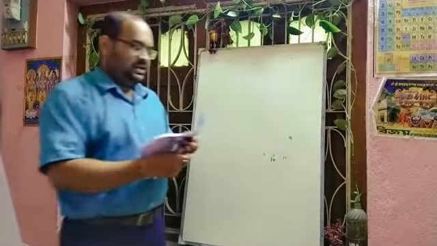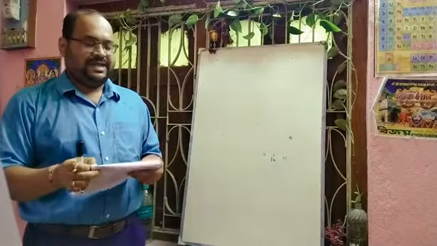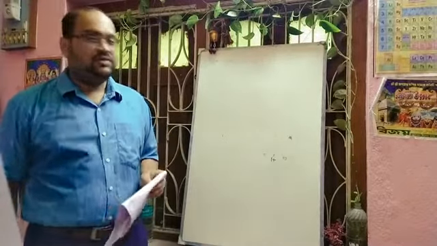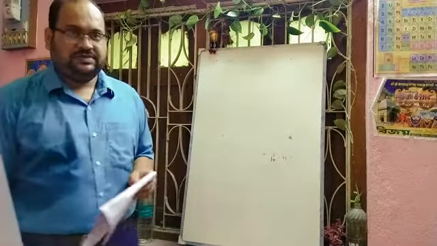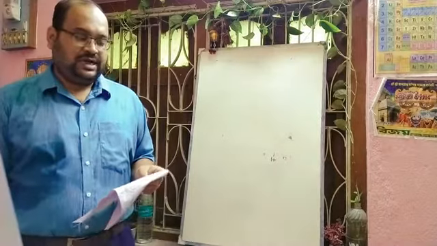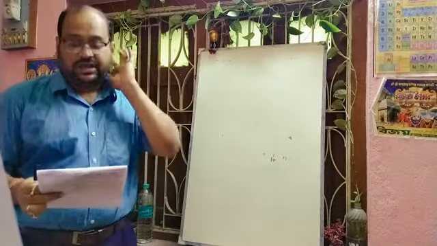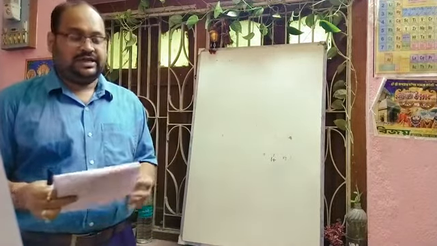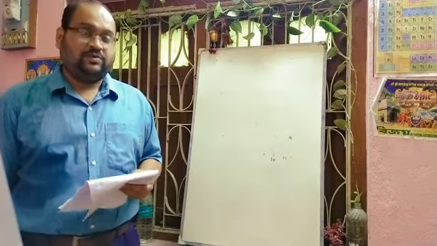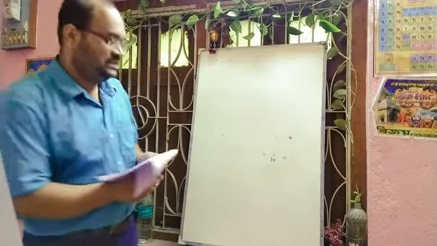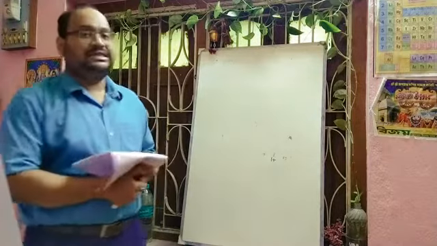Next is fill in the blanks. Bases are proton dash. We know that bases are proton acceptors. Okay, we already learned that Lewis bases are electron donors, but this is the Bronsted-Lowry concept. Bronsted-Lowry is telling that bases are proton acceptors and acids are proton donors.